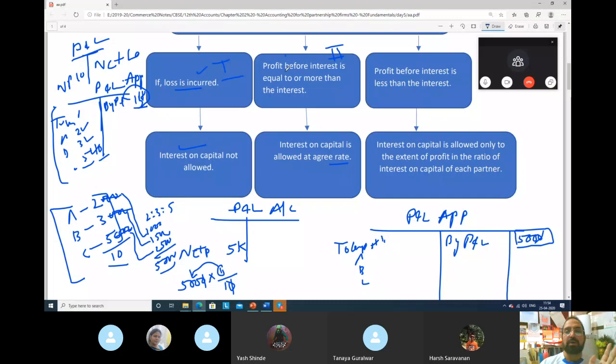Second case, profit before interest is equal to or more than interest. If your profit is more than or equal to the interest, you will pay them in full, because we have sufficient profits. And third case, if the profits are less than the total of interest on capital, then we will pay them proportionately. They will not get the total, but we will pay them in proportion. Just now we saw that illustration.